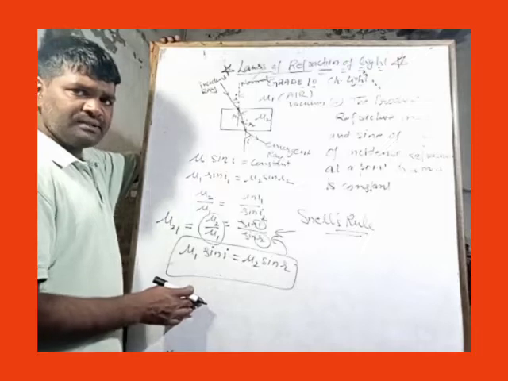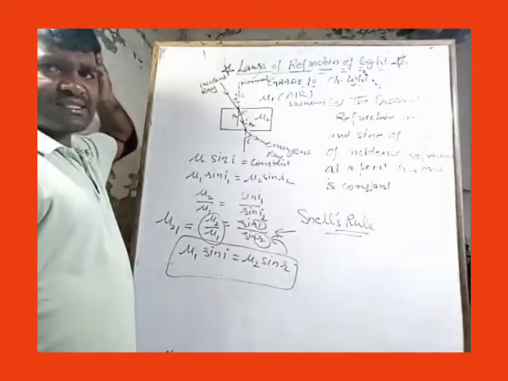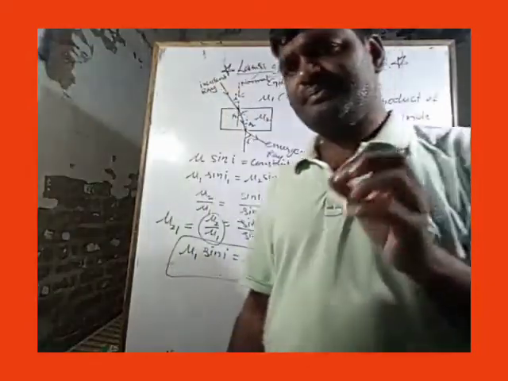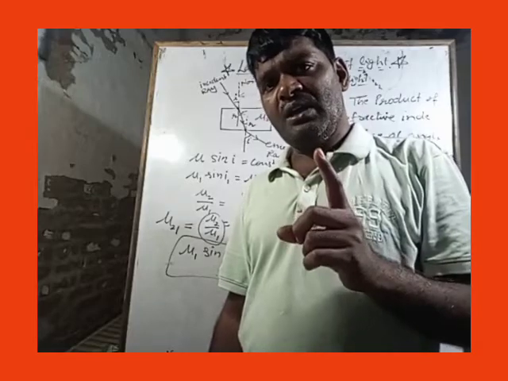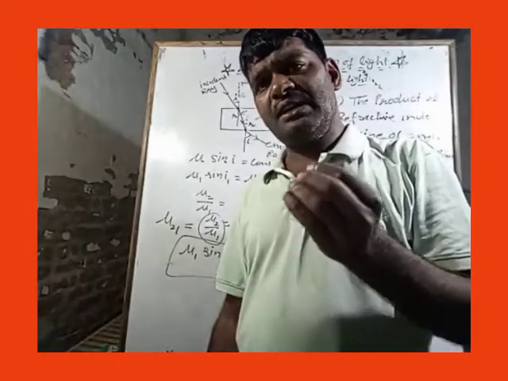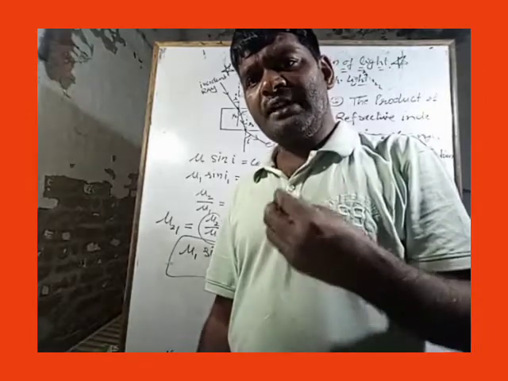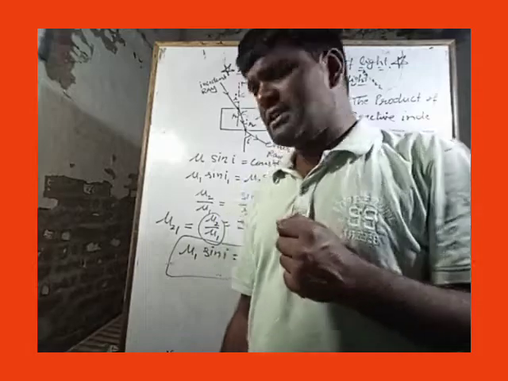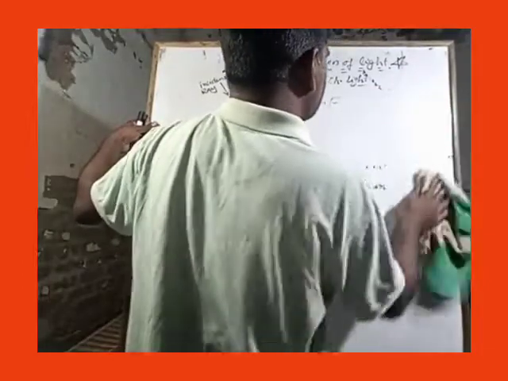Okay, dear student, now let's once again try to learn how to apply Snell's law, because Snell's law will help us to calculate the refractive index of a medium. If the refractive index of a medium is calculated, then that can help us to find out the velocity of light in that medium. How can it help us? Because we have already discussed refractive index.